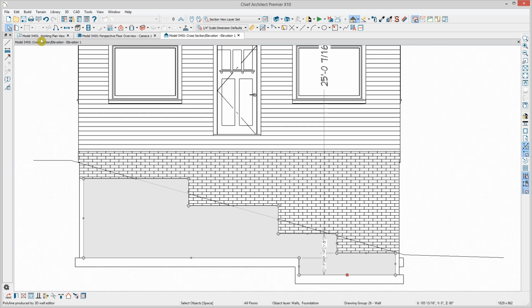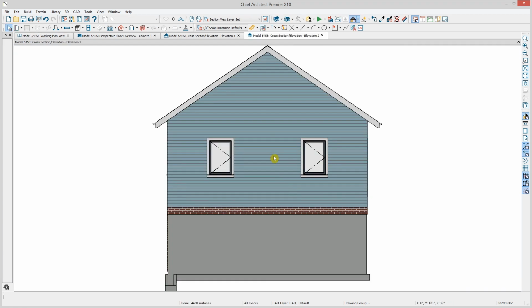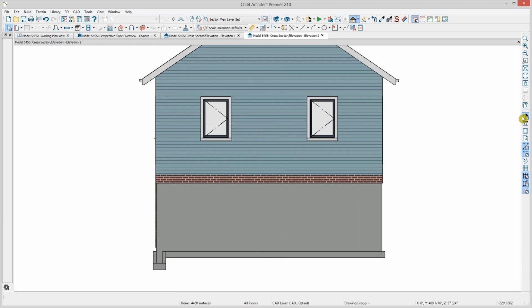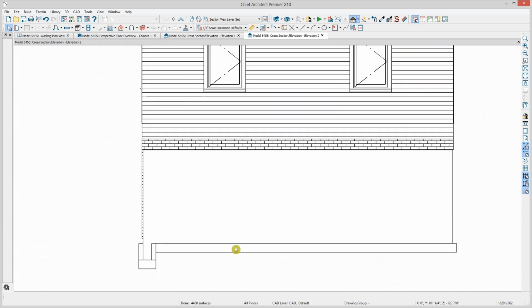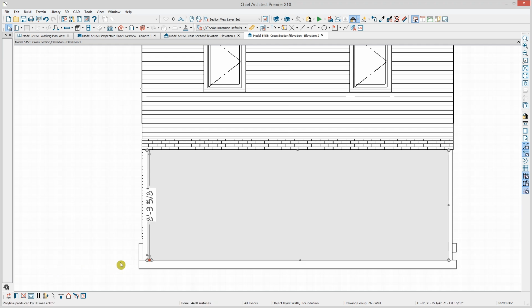I'll go back to the floor plan, get the elevation camera over here and take a shot, and we see this. I'll turn the color off again, and I can bring this footing down along the entire side that's going to daylight by selecting the wall itself and bringing this down and bring the cursor over, and notice you can pick up a snap there. So you're snapping your footing height along this wall to the same elevation as it comes around.